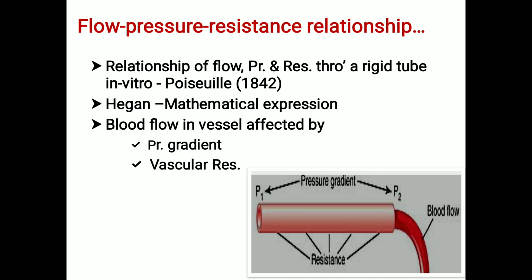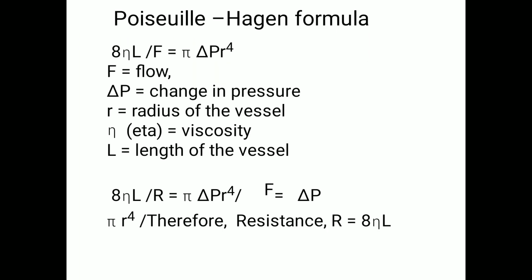The second and most important relationship is between the blood flow, pressure and resistance. For that there is a formula, what we call the Poiseuille-Hagen mathematical expression. The blood flow in the vessels is affected by pressure gradient and, number two, vascular resistance. These are two important factors. What is this Poiseuille-Hagen formula? It is nothing but the pressure,